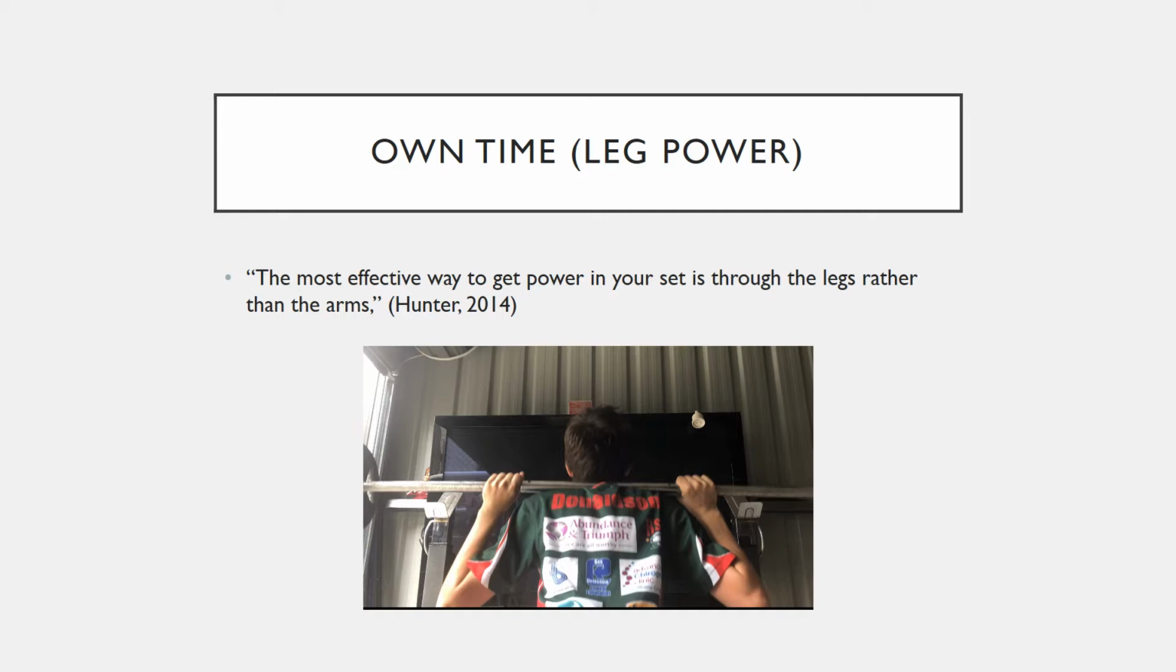The most effective way to get power in your set is through the legs rather than the arms, which is why drills that build explosive power are used to increase my leg drive. More power through my legs would allow for a further push to set the ball across the court to the pass hit. This was achieved by engaging in box jumps and tempo squats.